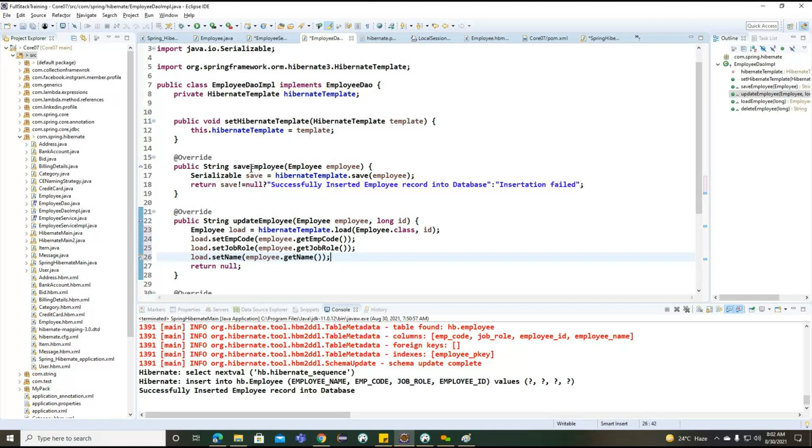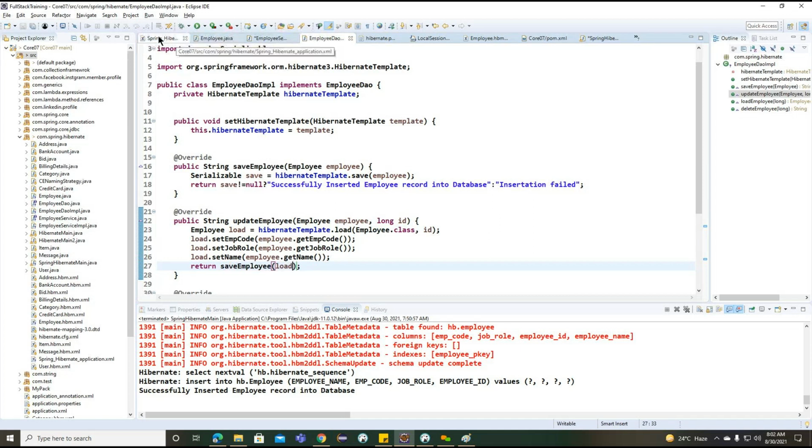Now what we can do, again we can call this particular save employee, and we can pass load. We can pass load here.